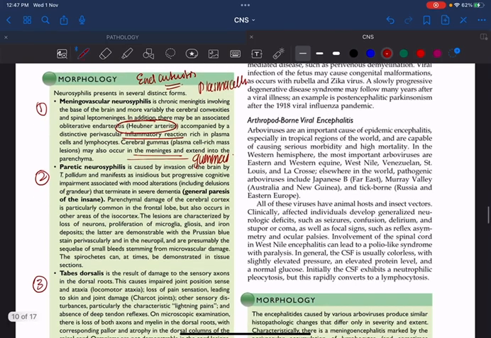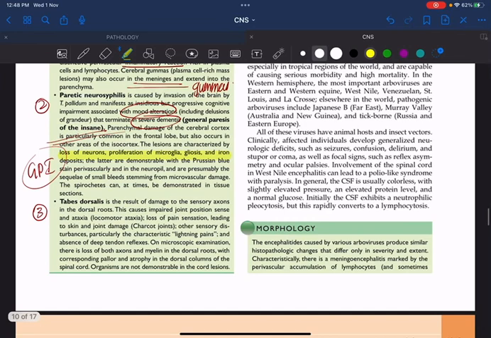Coming to the second feature, that is paretic neurosyphilis. Here actually what will happen? Paretic, so paresis. That means it is going to mainly affect the cerebral cortex. Here there will be mood alterations and severe dementia, and this is called GPI. What is GPI? General paralysis of the insane. And here histopathologically we can see proliferation of microglia, gliosis, and iron deposits, which can be demonstrated by the Perls Prussian blue reaction.